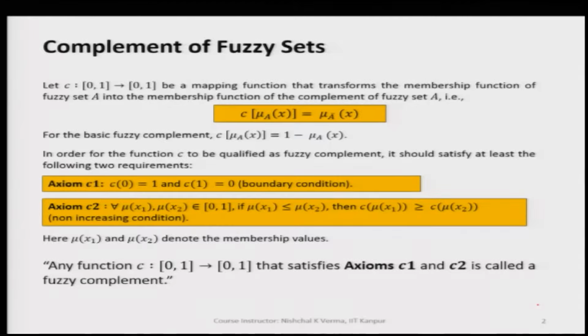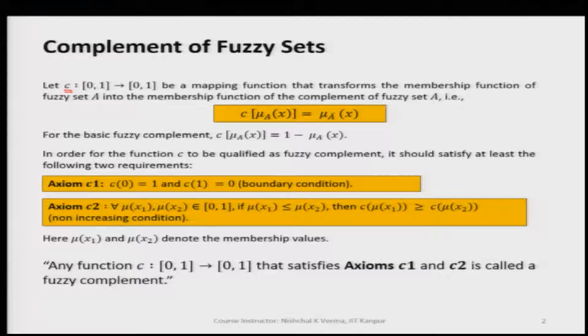So, the complement A bar is going to be obtained by operating a complement function. Here this C is such that when it is operated on any membership value, we are going to get values in between 0 to 1. So, what does this mean? This means that